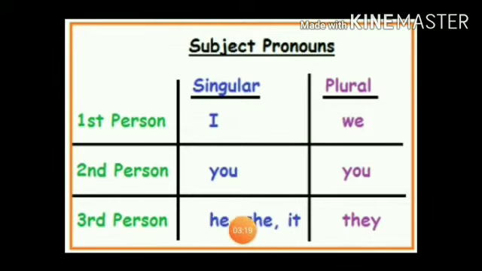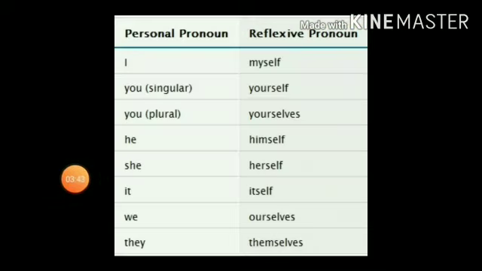So let us know about personal pronouns and reflexive pronouns. Here it is given how a personal pronoun is converted into a reflexive pronoun. I is a personal pronoun, and it is converted into the reflexive pronoun myself. You, as a singular personal pronoun, becomes yourself in the singular reflexive pronoun.